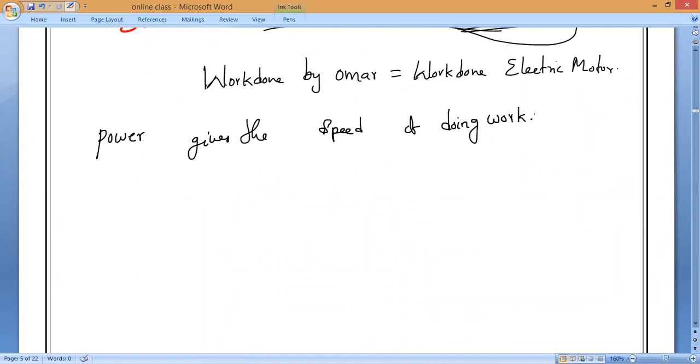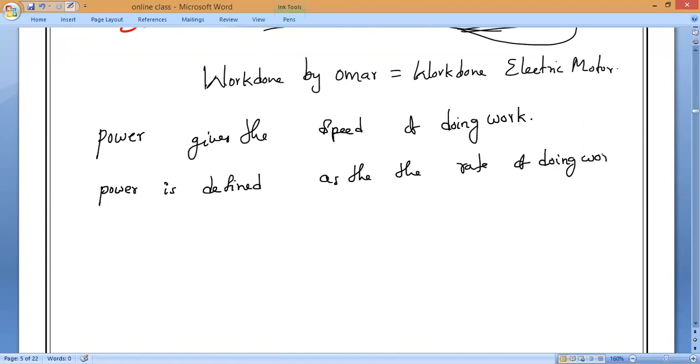So we will say power is defined as, the definition is already there, the heading itself has the definition. So what is power? Anybody? Power is defined as the rate of doing work. Rate of doing work. So now, let us take the formula.